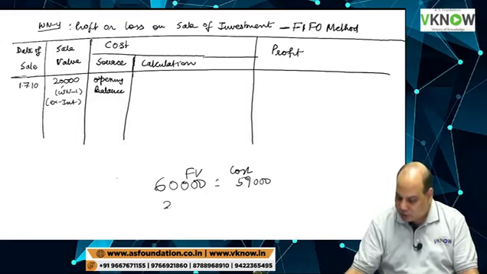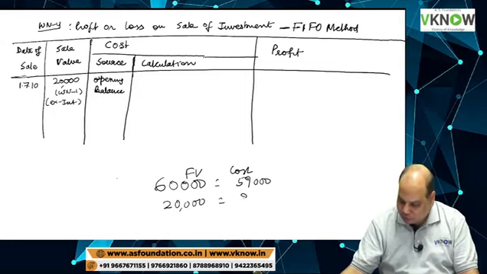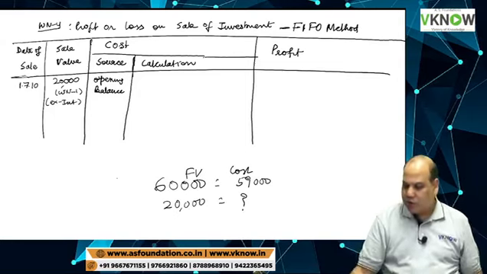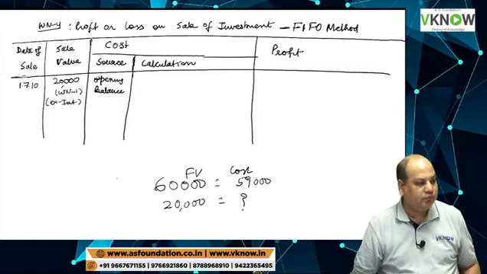We are selling investment of face value 20,000. What will be its proportionate cost?